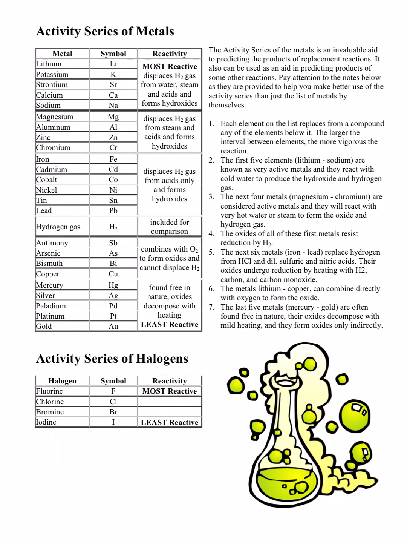The activity series. On the top of the activity series are the most reactive chemicals right here. Lithium is extremely reactive as a metal. It tends to replace other metals no matter what they are. On the other hand, gold is the least reactive metal on this list. That means that any other metal will be able to replace it easily, but it will not replace any other metals. And so if we look back at our example, potassium and zinc. Potassium's here, it's way at the top of the list, and zinc is actually way down here. It's right there. Okay, so potassium is more reactive than zinc. It will take its place.